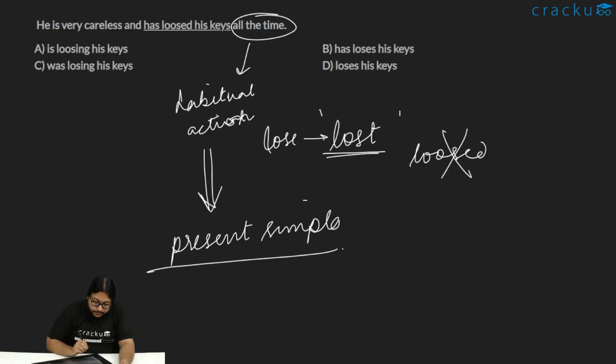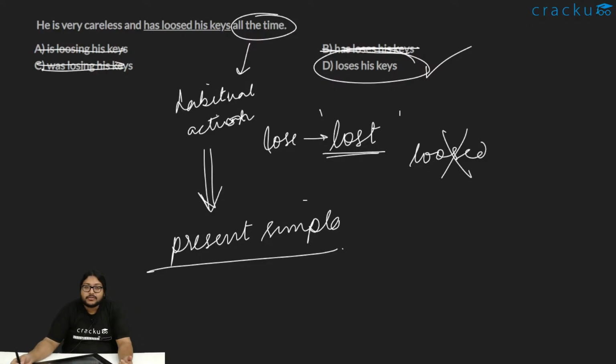So is losing is not present simple, that is present continuous. Has loses doesn't make sense, this is grammatically wrong, no construction here. Was losing his keys is past continuous, again rejected. Loses his keys, this is correct. Option D is present simple. So option D should be the correct choice.